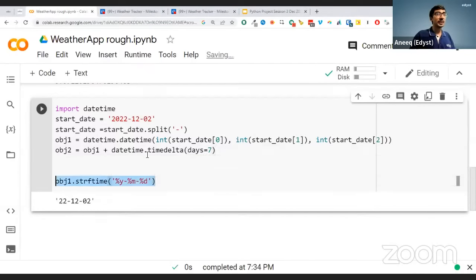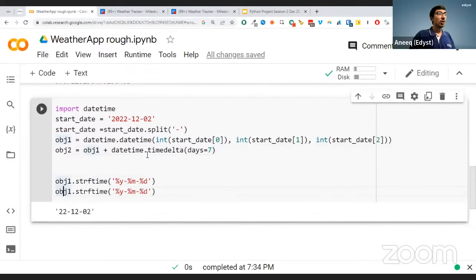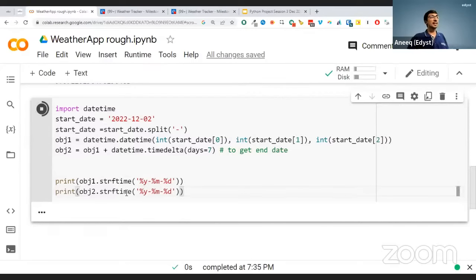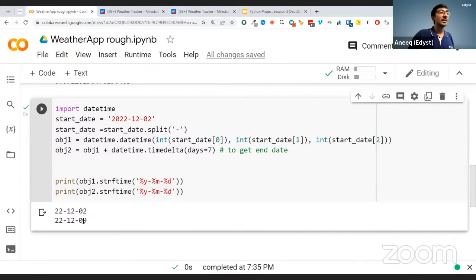Now let me just print object2 also, to get the end date. Okay, let me print both start time and end time. So my start date is 2nd December, my end date is 9 December.